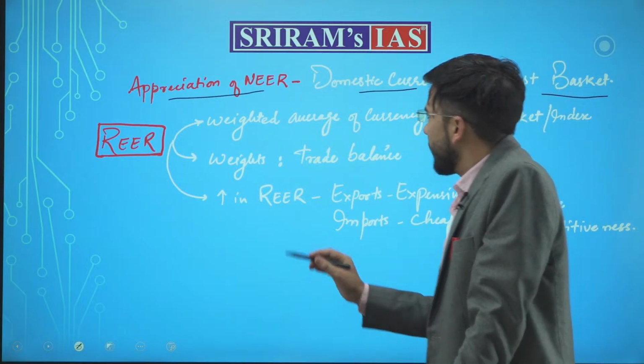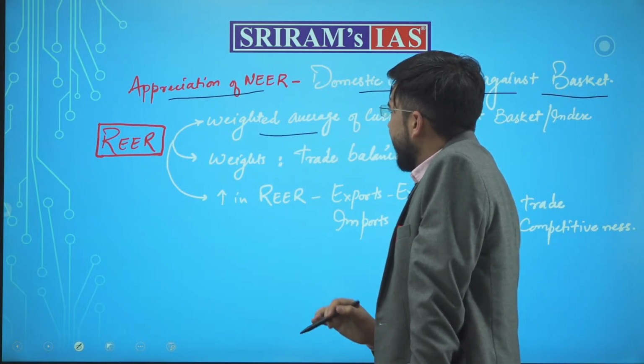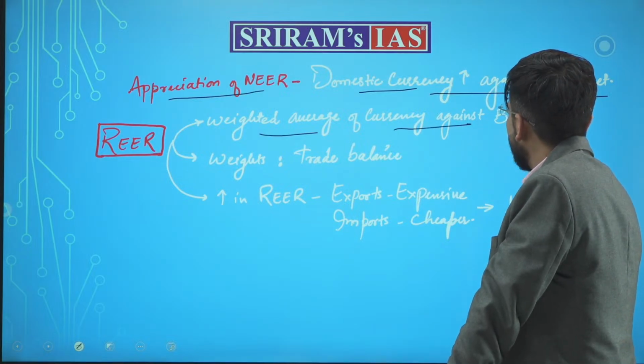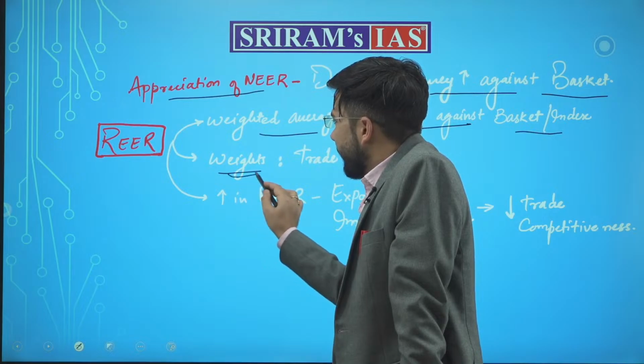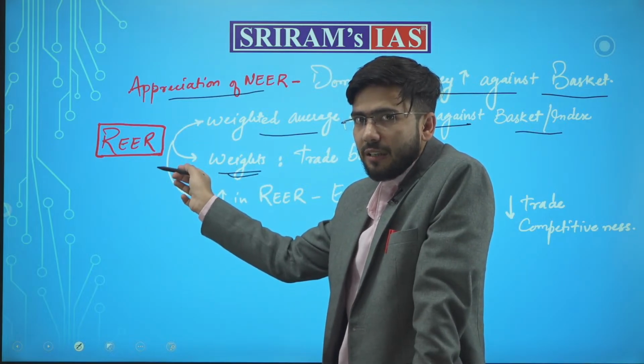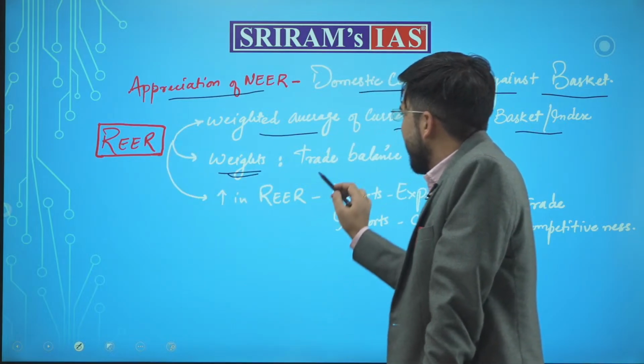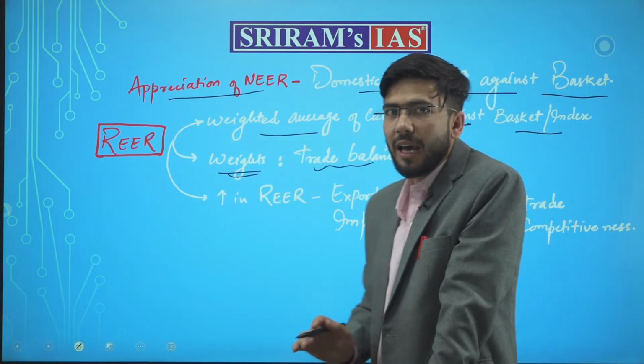Second, REER. REER is again the weighted average of currency against the basket or the index which we read. Further, the weights in the NEER or the REER are assigned as per the trade balance.